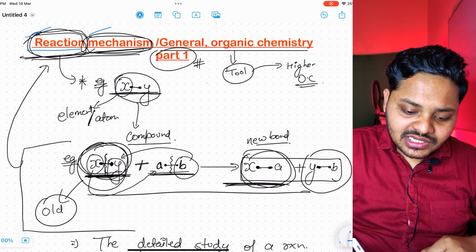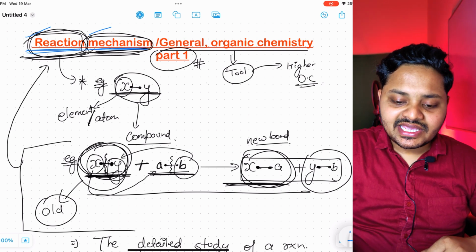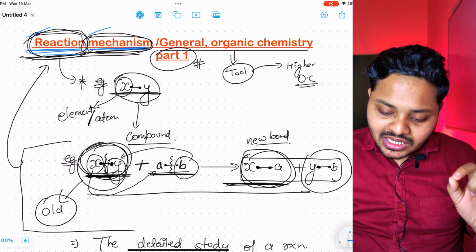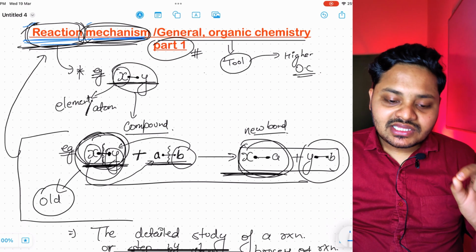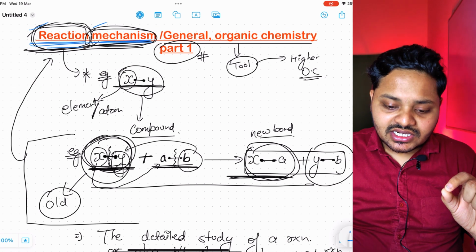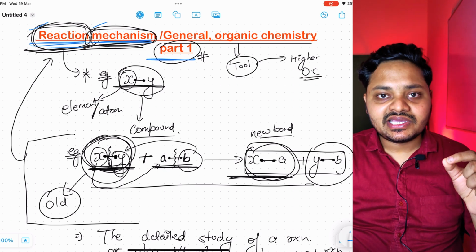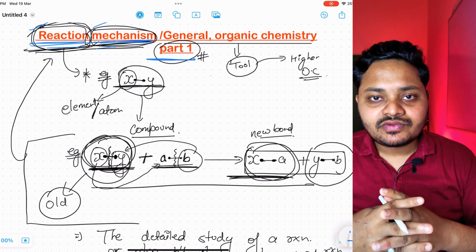So I want to tell you that this is the initiation of the reaction mechanism, or general organic chemistry, part one. This lecture is the first part of GOC or RM, that is, reaction mechanism. I hope you have got all the points.